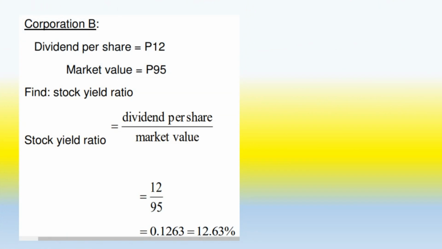Now for the Corporation B, dividend per share is equal to 12 pesos and the market value is 95 pesos. Let's find the stock yield ratio, which is equal to dividend per share divided by the market value, which is equal to 12 divided by 95, which is equal to 0.1263, which is equal to 12.63%.